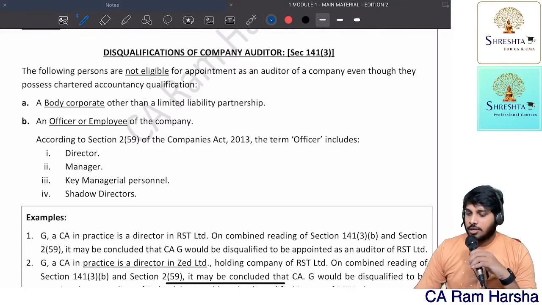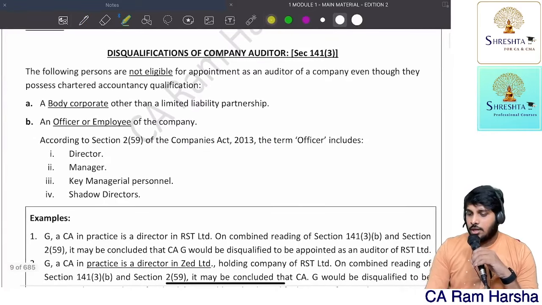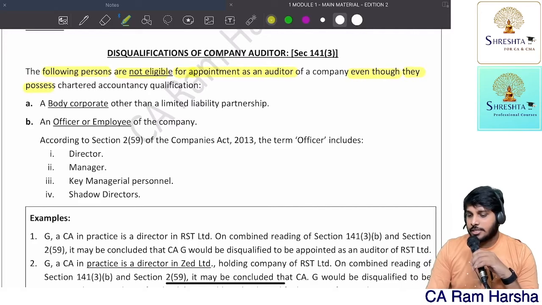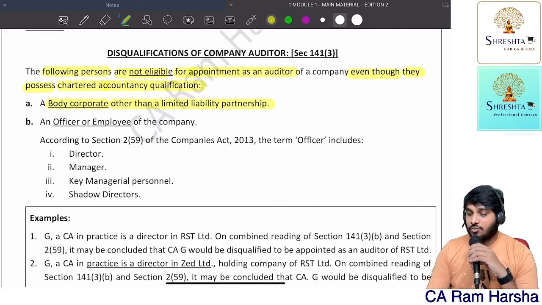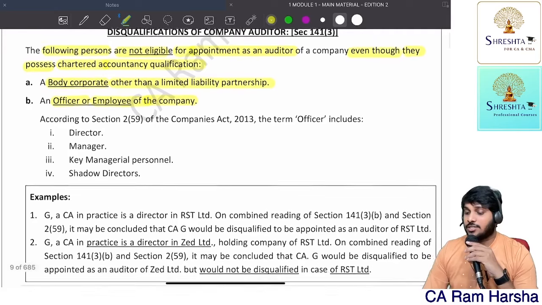Second one. The following persons are not eligible for appointment as an auditor even though they possess chartered accountancy qualification. First one, a body corporate other than an LLP is disqualified. Second, an officer or employee of the company is disqualified. Officer of the company is disqualified. Employee of the company is disqualified.